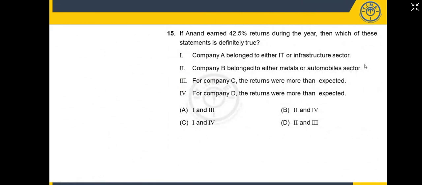Now read this, guys. Maximum and minimum is not a great question actually. Now, exactly, Anand earned 42.5% returns during the year. That means he got 142.5 instead of 100. Then which of these statements is definitely true? A, B, C, D are 25, 10, 20, and 45, and one of them I should multiply by 2, one by 3.